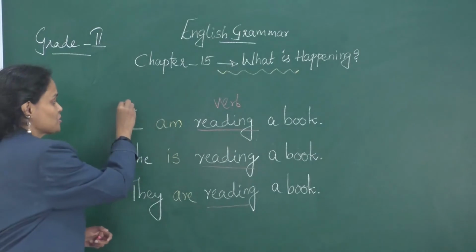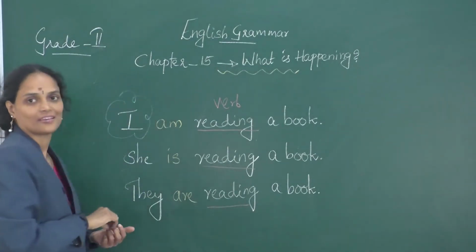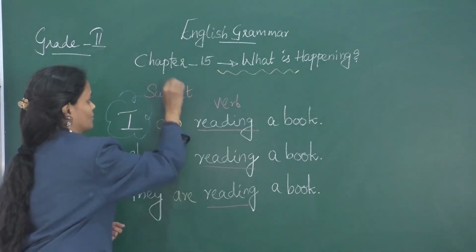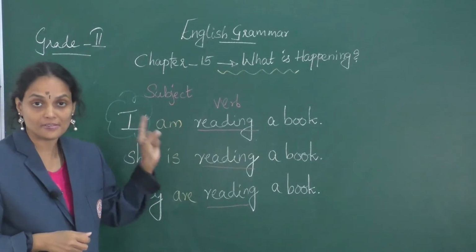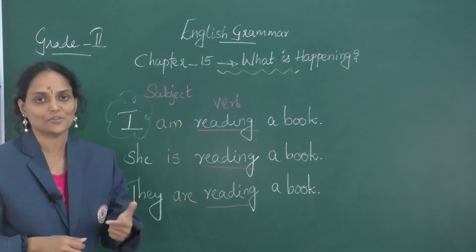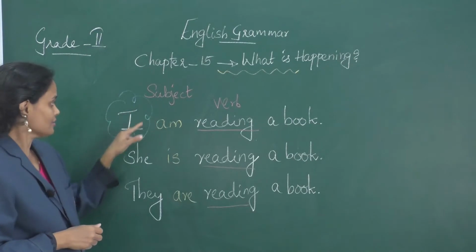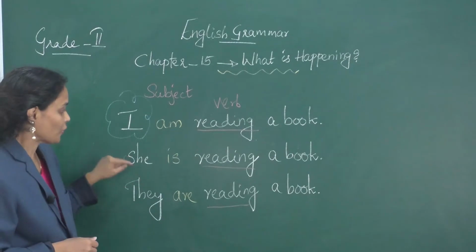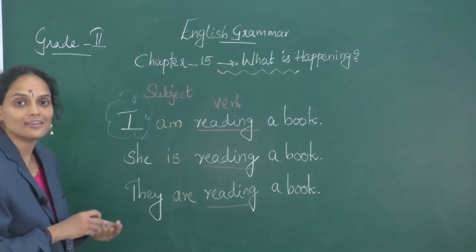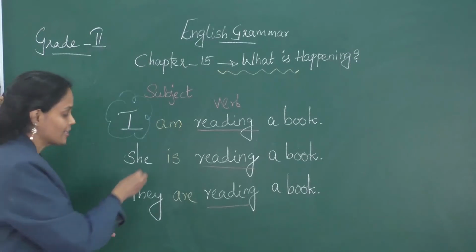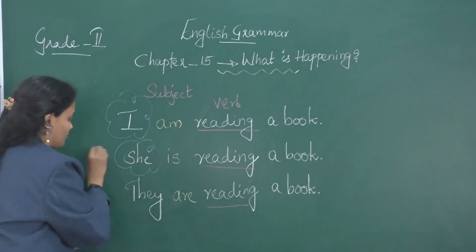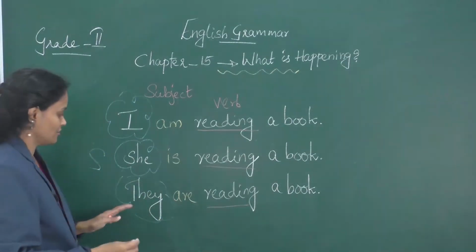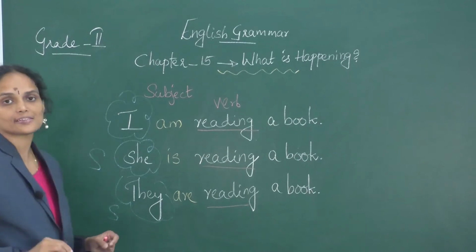Here the subject is I. Right? Yes. Subject. So subject is a person who does an action in a sentence. Okay? Here subject is I. In the second sentence, who is reading a book? She is reading a book. Hence, she is the subject. Right? In the third sentence, the doer of an action is they. Hence, they is the subject.